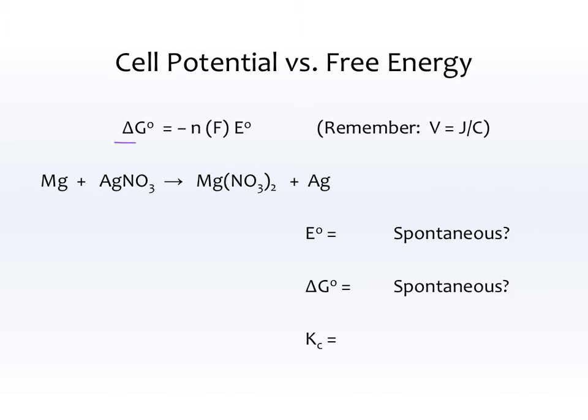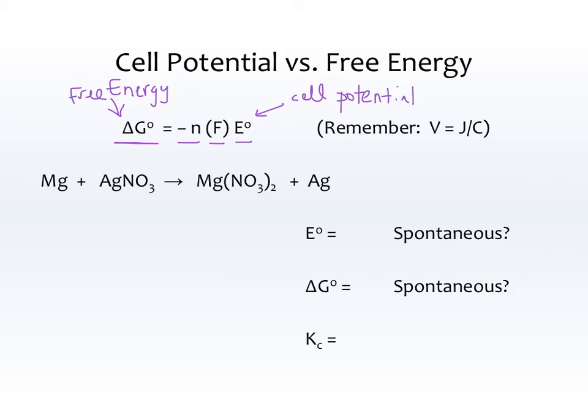That relationship is delta G standard is negative N F E. So we know that delta G is the free energy. That's how much work is done on the system or how much work is required to get the reaction to happen. And you know E0, that's the cell potential. That's how much voltage will go through a battery if you've got a battery hooked up of two random things.